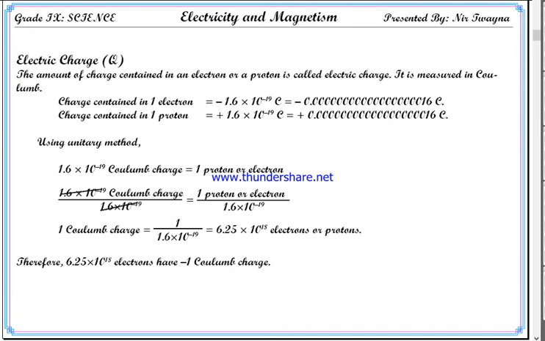Electron means negative, isn't it? So 6.25 into 10 to the power 18 electrons have minus 1 coulomb charge.